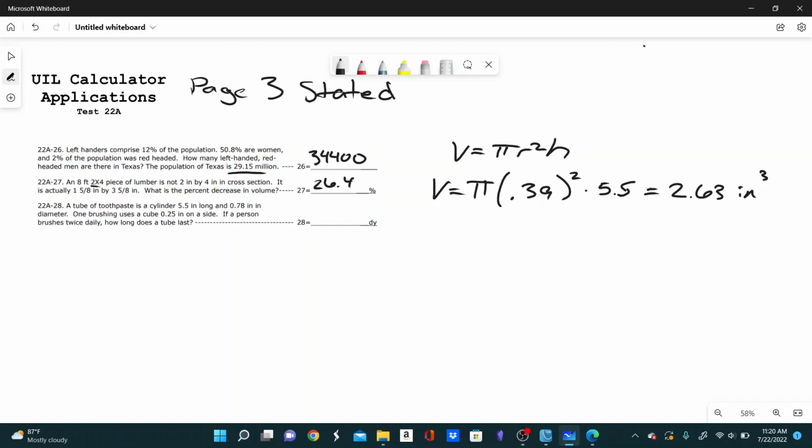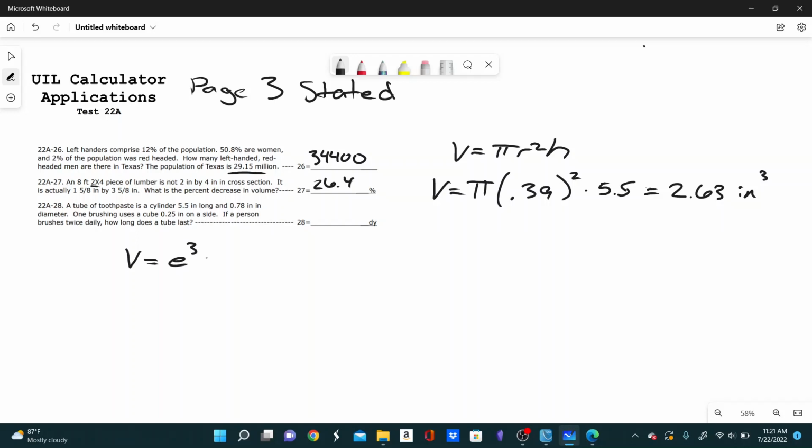So if we want to find out how many days this will last, we have to find out how many cubic inches she uses in just one day. So if one brushing uses a cube that is 0.25 inches on a side, then the volume of that toothpaste is just the volume of a cube, which is just the edge cubed.